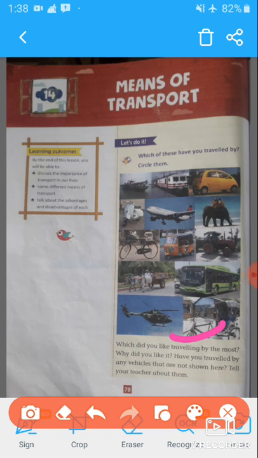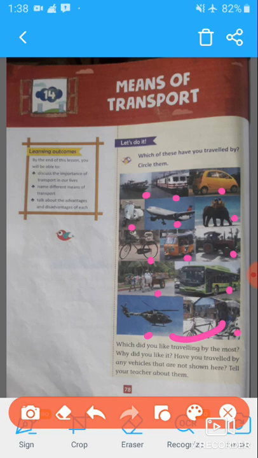You will circle the ones you have traveled by. This is a picture of a ship, train, car, scooter, aeroplane, elephant, bicycle, auto rickshaw, tractor, bullock cart, bus, helicopter, and rickshaw.